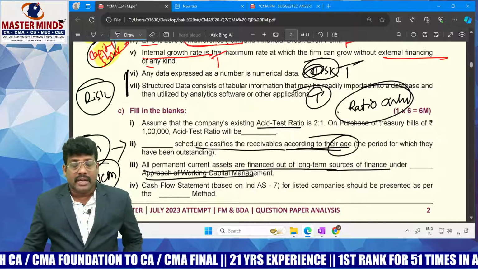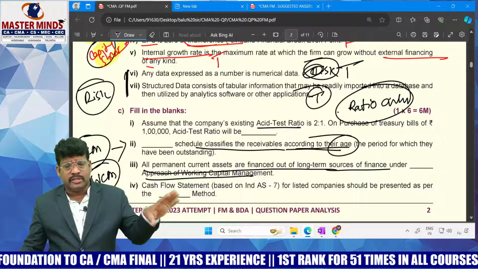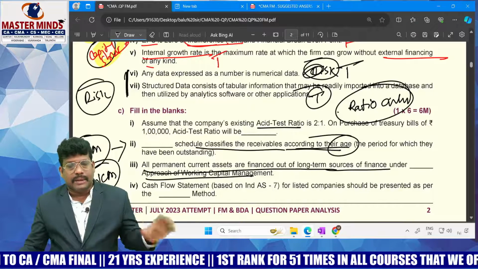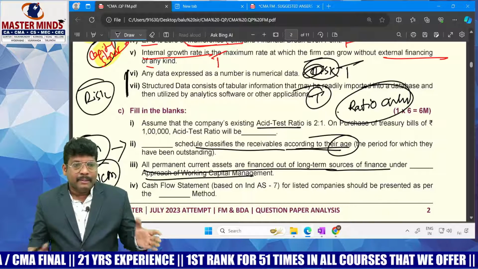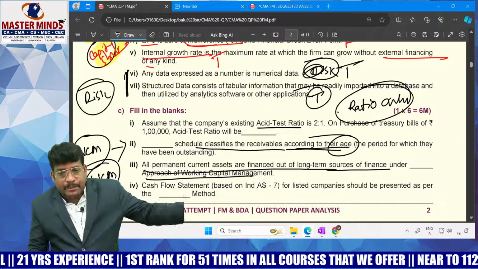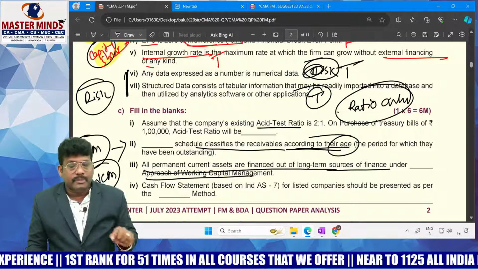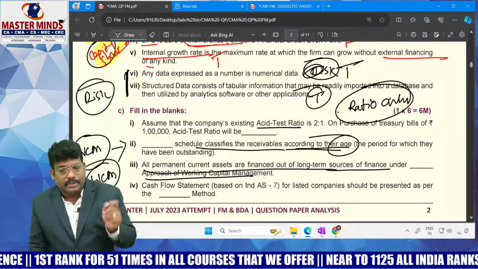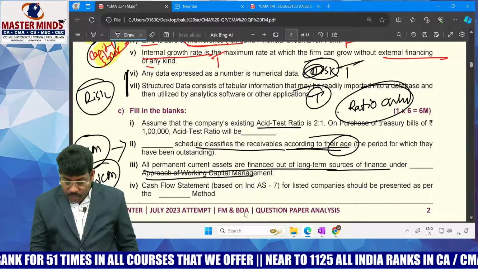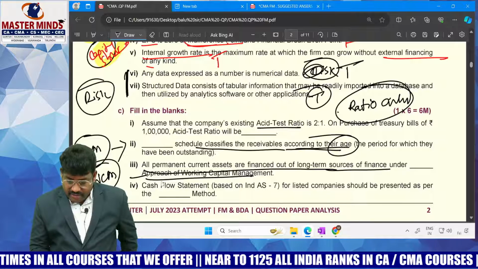In the matching approach, the minimum amount of working capital in any month would be permanent working capital for all months, and that should be raised from long-term sources. Any excess over the permanent working capital is temporary working capital, which should be raised from short-term sources. So this would be the matching approach, and this question is asked from working capital.